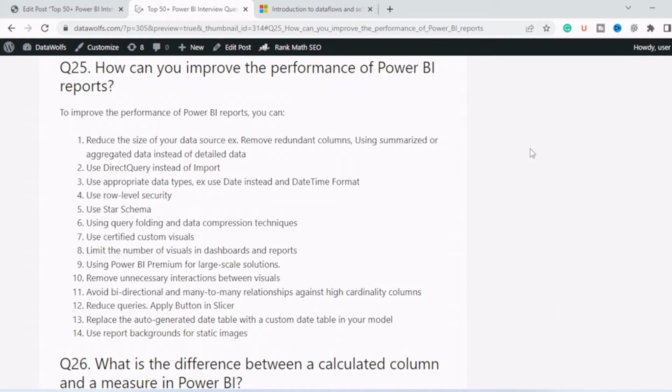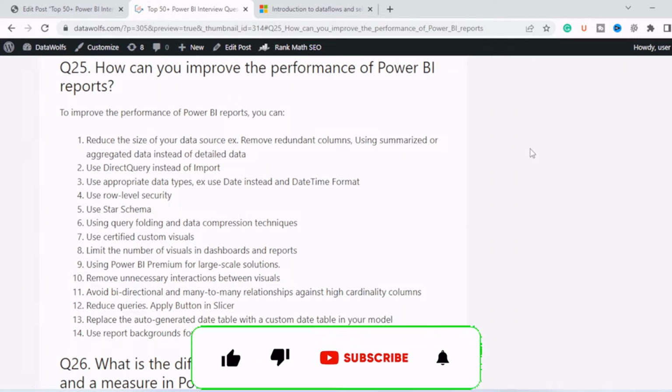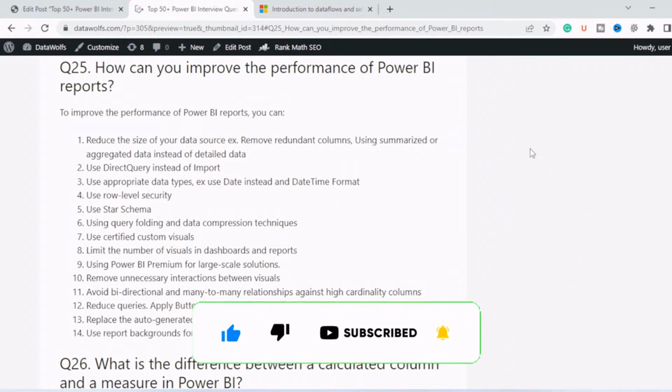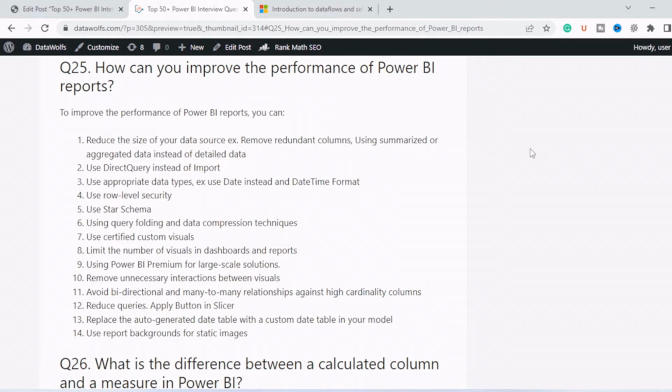How can you improve the performance of a Power BI report? There are different ways in which we can improve the performance. The first one is to reduce the size of your data. For example, removing redundant columns or creating summarized or aggregated data instead of detailed data. So let's say your data is date-wise, then you can aggregate it by month or year. So it will reduce the number of rows.